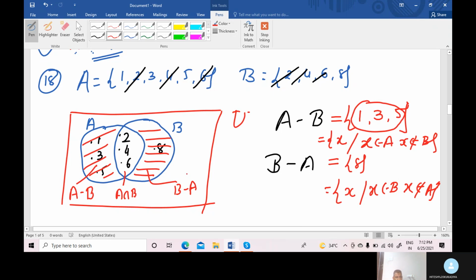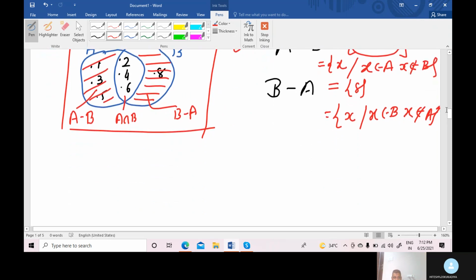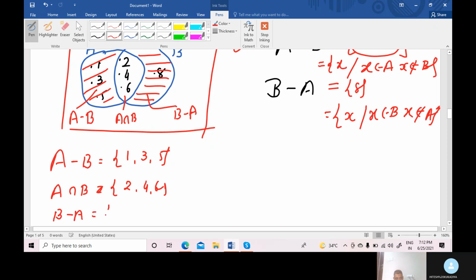Now look again at the Venn diagram carefully. Here A minus B answer is 1, 3, 5. We have discussed this in detail. A intersection B is 2, 4, 6. And B minus A is equal to only 8. Right, student?